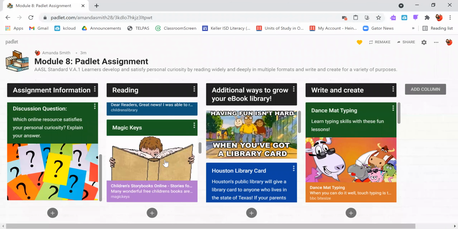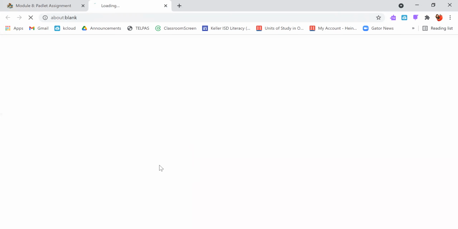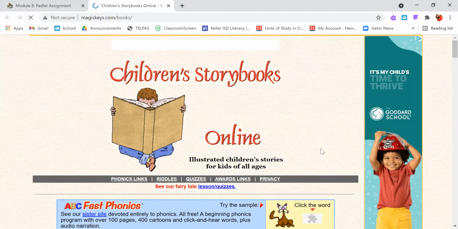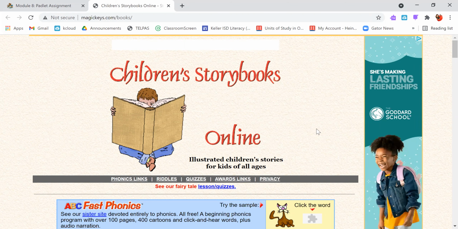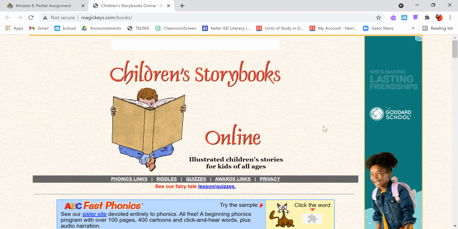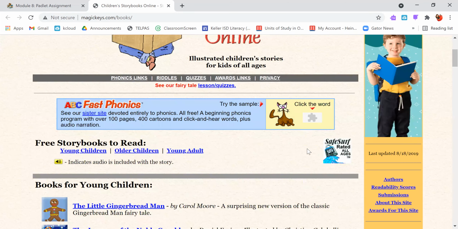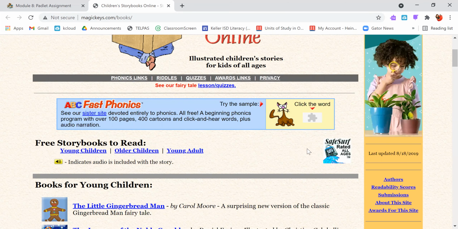Magic Keys is another way that you can access children's storybooks online. Let's take a quick look at this one. Now with this one, I will say be careful. There are a bunch of ads on this site over to the right side and all throughout. So just make sure that you're being really careful about where you click. If you accidentally click something you weren't supposed to, you can always back up or just X out of it and start over. But you can choose which storybooks you would like to read by your age groups.